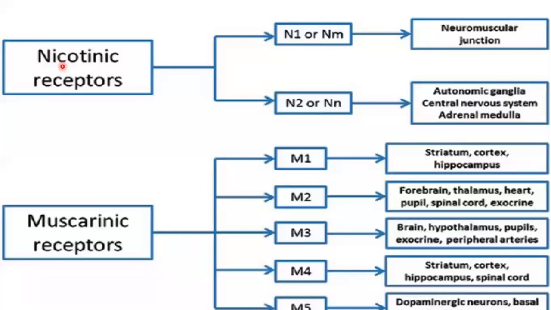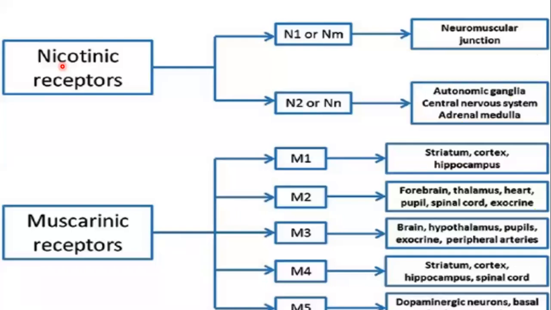And if that cholinergic drug is increasing the action of the acetylcholine in our body, that drug is known as a cholinergic agonist drug. Or in other words, we can also say that drug is a muscarinic agonist drug, right? And if the cholinergic drug is decreasing the release or decreasing the effect of acetylcholine in our body, that drug is known as a cholinergic antagonist drug. Or we can also say that drug is a muscarinic antagonist drug.